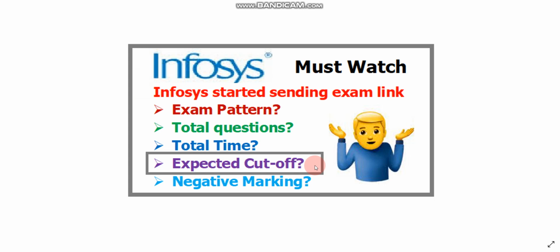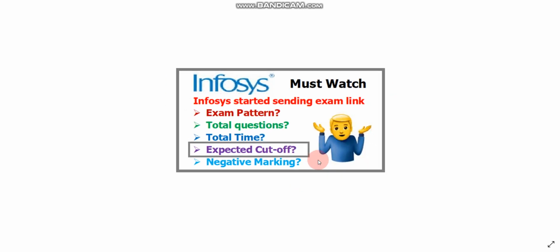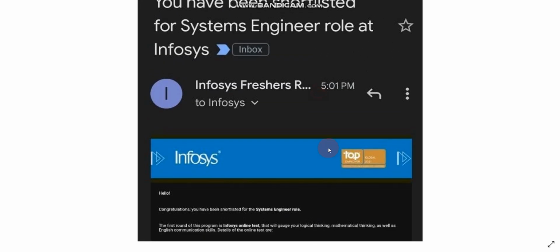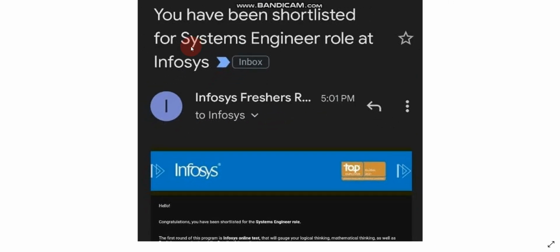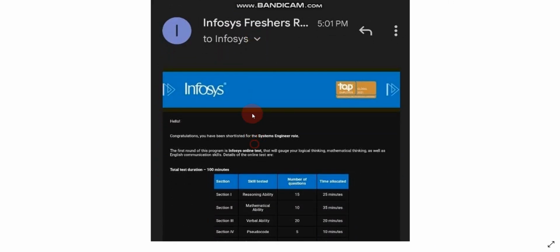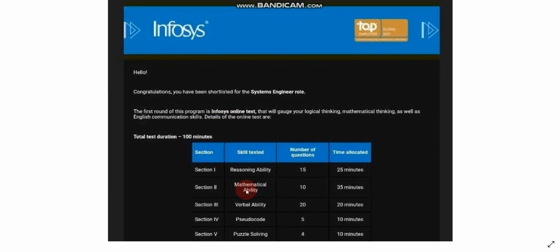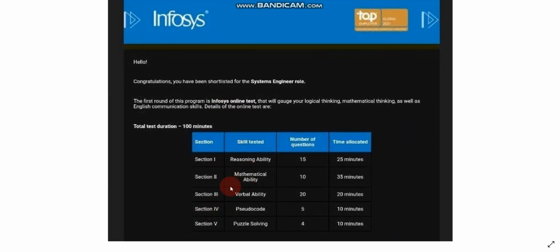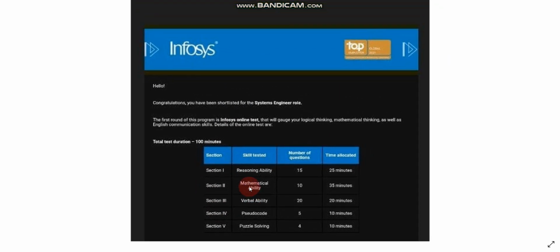So let's get started. First, let me show the screenshot. This is the screenshot. Lots of candidates are getting this mail that you have been shortlisted for the systems engineer role at Infosys. You can read all the details here. The total duration is 100 minutes. There will be a total of 5 sections. Let's discuss each one by one.